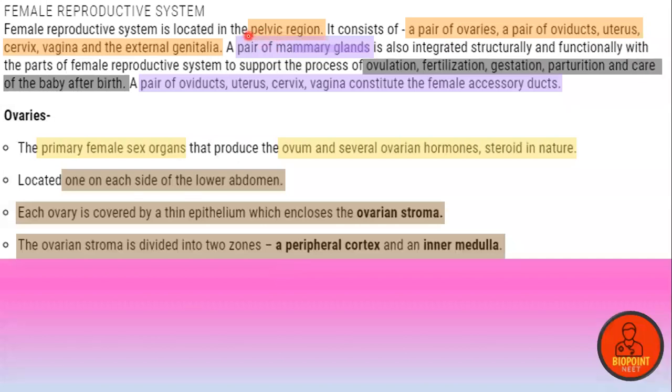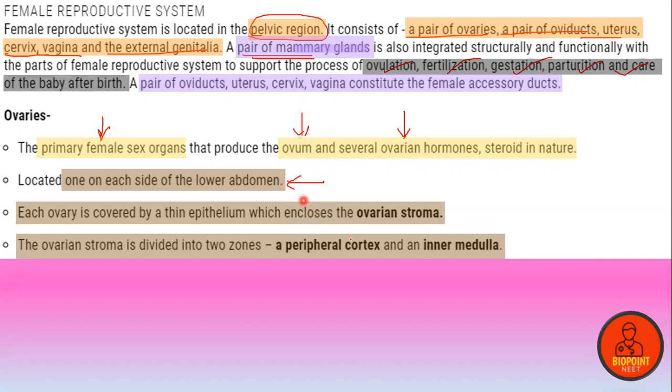So the female reproductive system is present in the pelvic region. A pair of ovaries, a pair of oviducts, uterus, cervix, vagina, and the external genitalia. Along with the female reproductive system itself, we will study the mammary glands. The different processes happening inside the female reproductive system are ovulation, fertilization, gestation, parturition, and care of the baby after birth. Ovaries are the primary female sex organ that produces several ovarian hormones and the female gamete, the ovum.